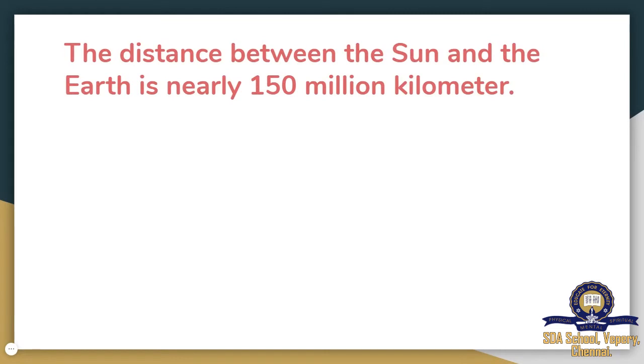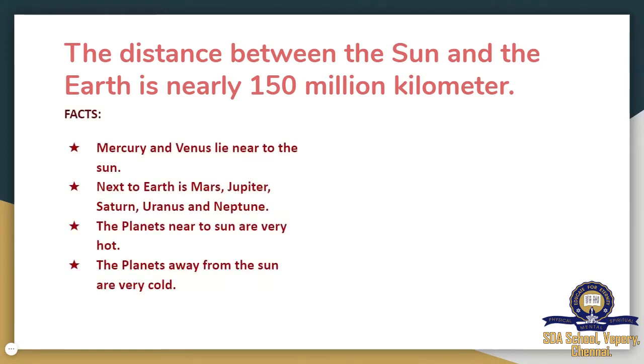We can learn some few points about the Earth. The distance between the sun and the Earth is nearly 150 million kilometers. In fill in the blanks, if they ask what the distance between the sun and the Earth is, you will write 150 million kilometers.